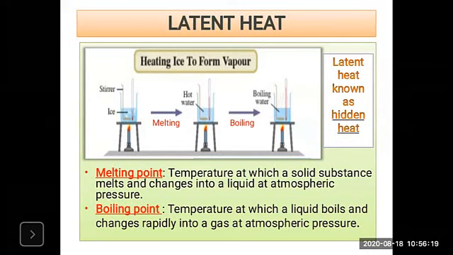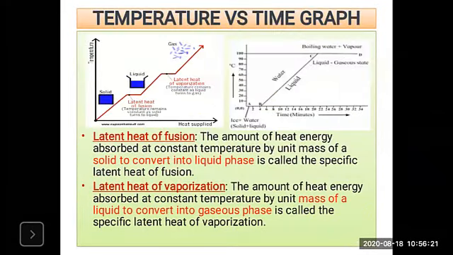Now look at the graph on the next slide. What is meant by latent heat? Latent heat is nothing but the hidden heat; the Latin word means hidden. In the graph, the line AB represents the conversion of ice into water at constant temperature.